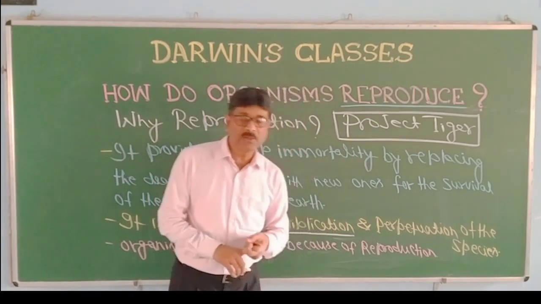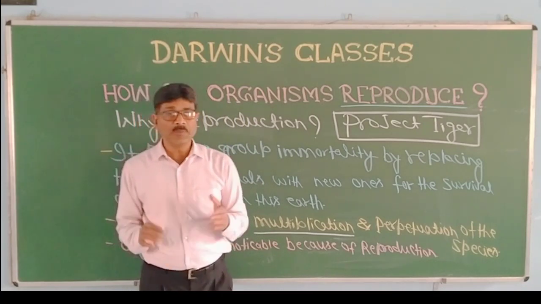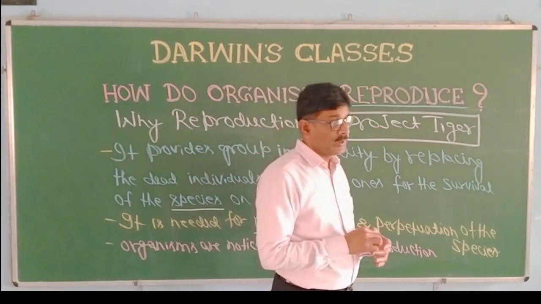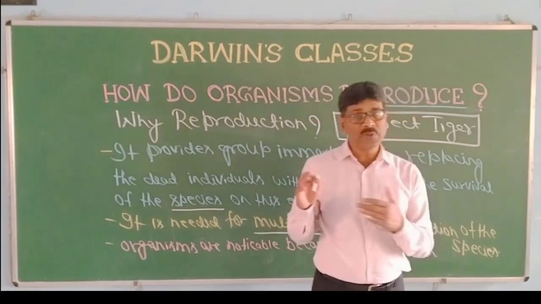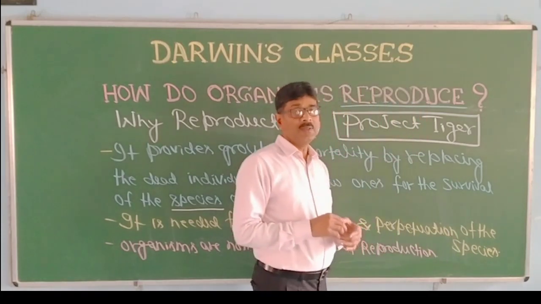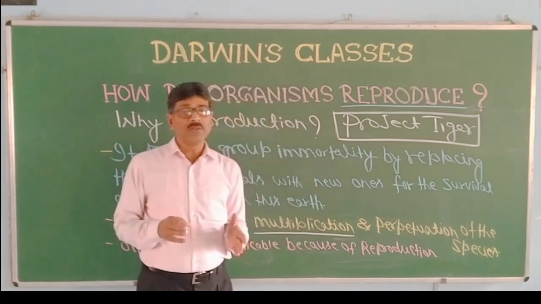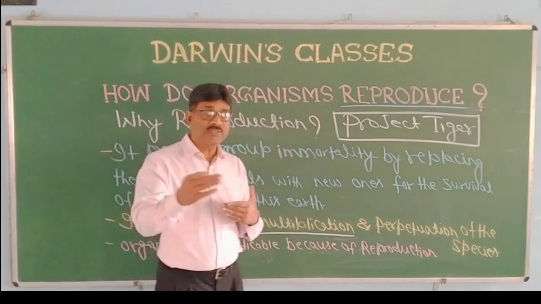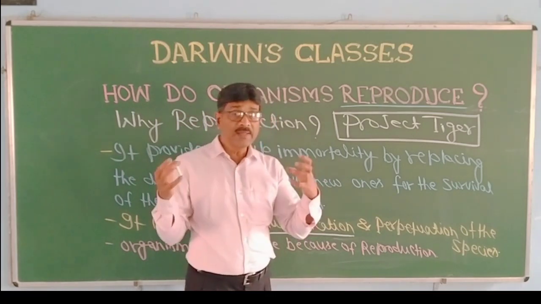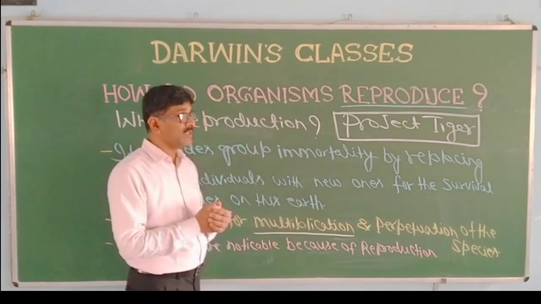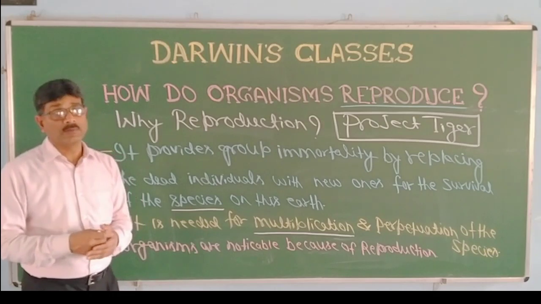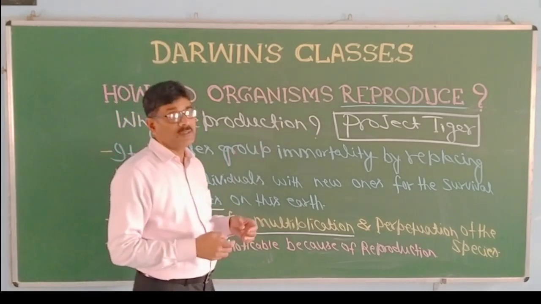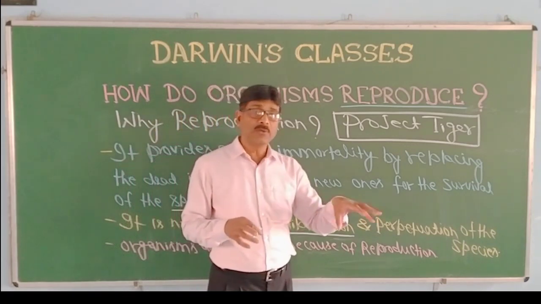Otherwise, in the absence of tigers, there will be disturbance in the food chain, in the ecosystem, and that may endanger the survival of many species, because in an ecosystem different organisms are interlinked. Different organisms make a food chain, a food web, where it is decided who will eat whom.